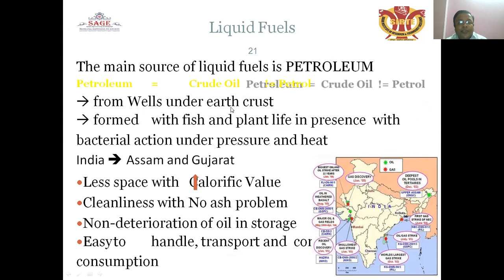Liquid fuel: the main source of liquid fuel is petroleum from wells found under the earth's crust, formed from plant life under pressure with bacterial action under pressure and heat.